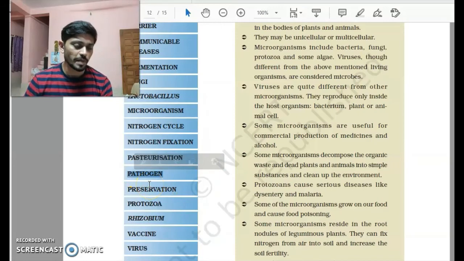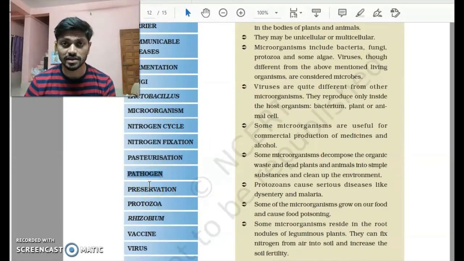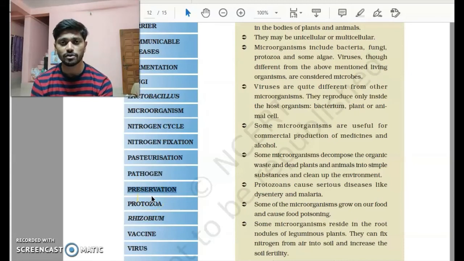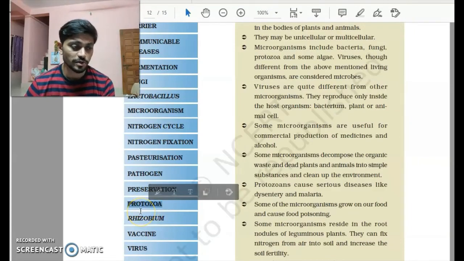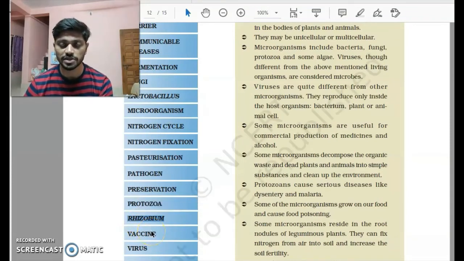We have another term called pathogen. The bacteria or microorganisms which are harmful and spread disease are called pathogens. Preservation: as we know, microorganisms sometimes create toxic substances out of food if the food stays for a long duration. In order to avoid that, we use preservation. We have the next term called protozoa, which is again a group of microorganisms. We have rhizobium, which helps in the fixation of nitrogen.